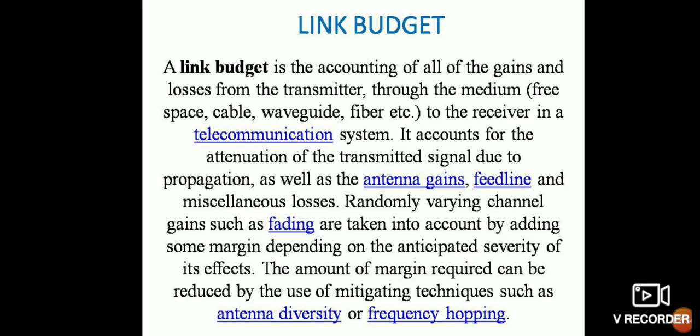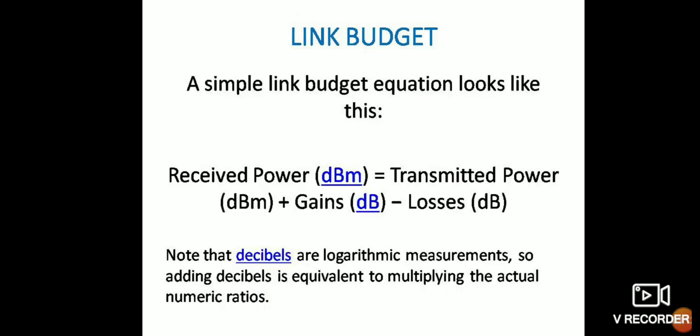Link budget. A link budget is an accounting of all of the gains and losses from the transmitter through the medium to the receiver. In a telecommunication system, it accounts for the attenuation of the transmitted signal due to propagation as well as the antenna gain, feedline and miscellaneous losses. A simple link budget equation looks like this: received power is equal to transmitted power plus gain minus losses.